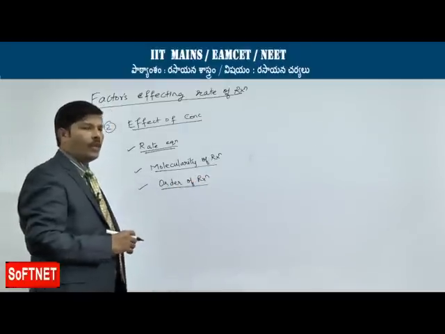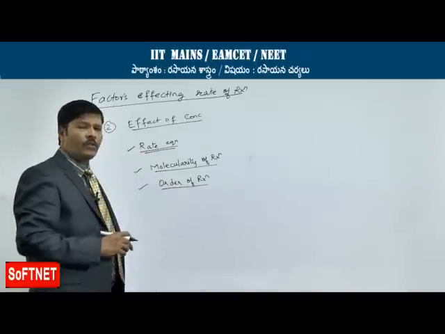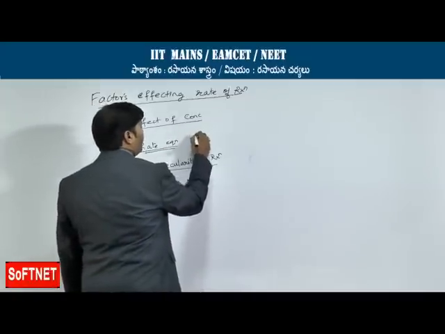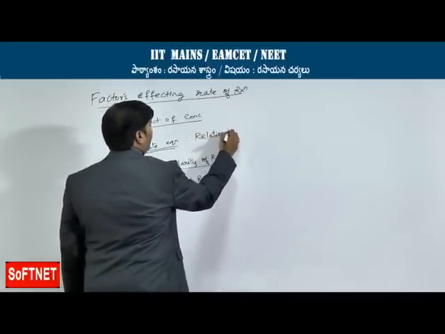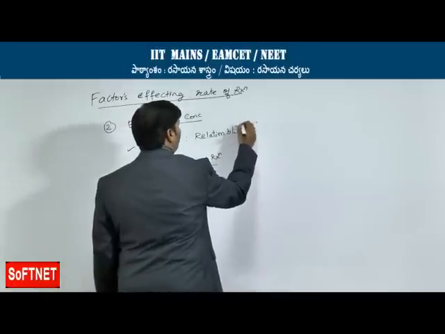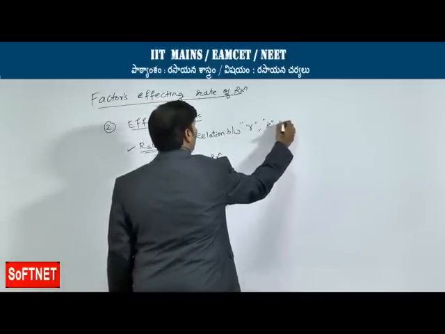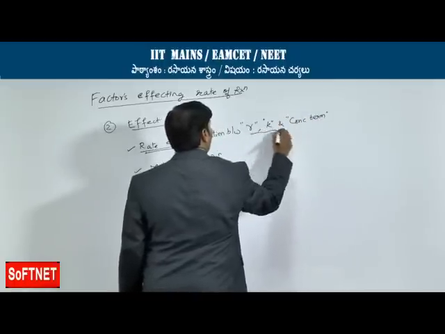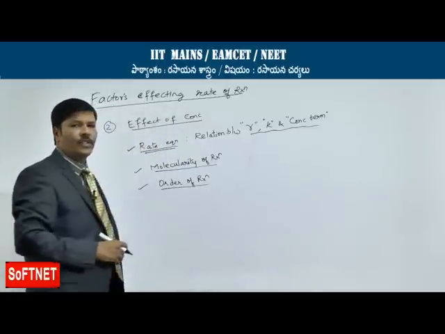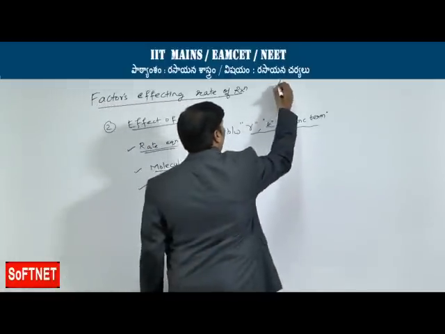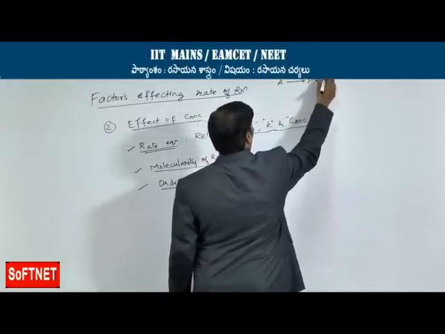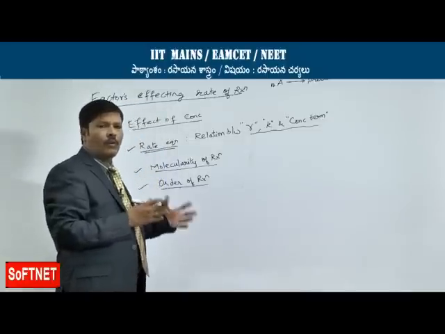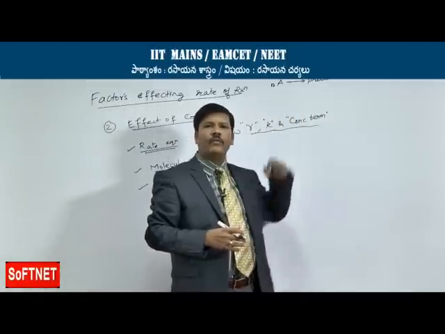So, what do you exactly mean by rate equation? In the effect of concentration, the rate equation actually gives the empirical relationship between the rate of reaction, rate constant, and concentration term. These three are empirically related in a rate equation. For example, suppose A gives rise to products. Imagine that n moles of A is acting as reactants. These reactants are getting converted to products.